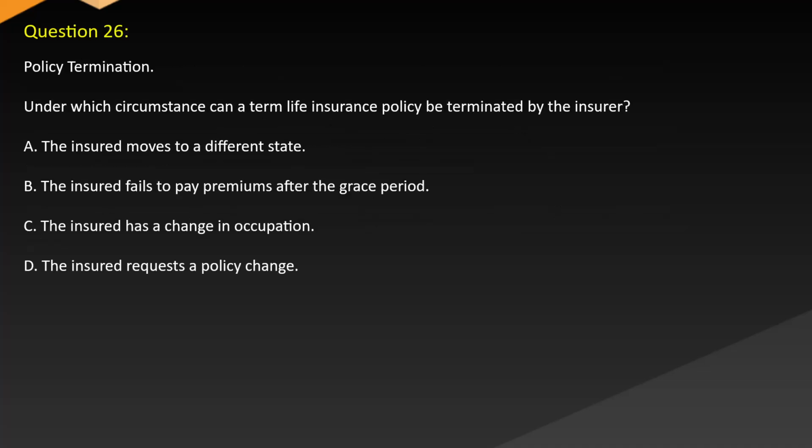Question 26. Policy termination. Under which circumstance can a term life insurance policy be terminated by the insurer? A. The insured moves to a different state. B. The insured fails to pay premiums after the grace period. C. The insured has a change in occupation. D. The insured requests a policy change.